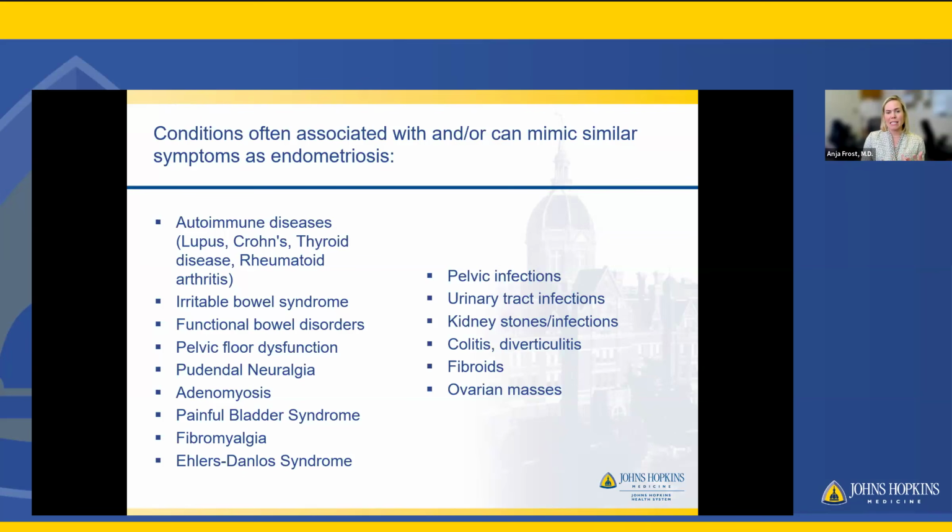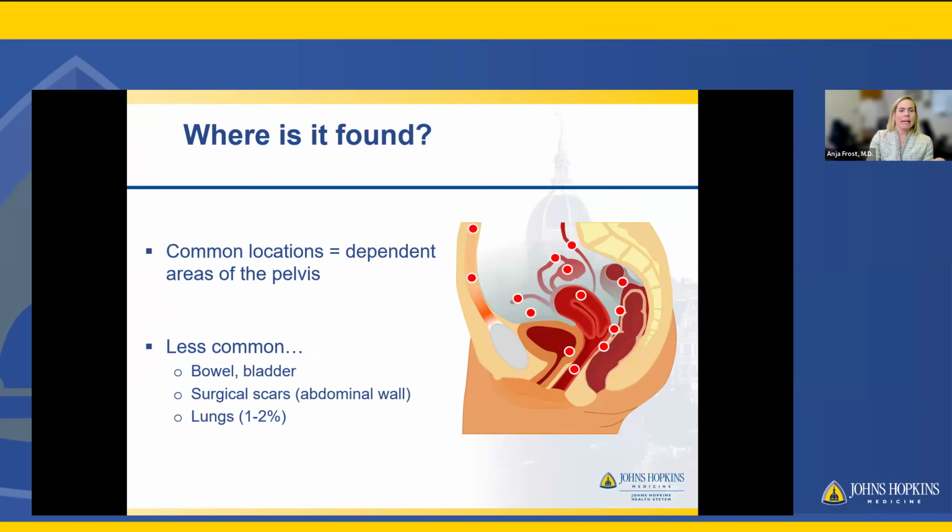On the right is a list of, again, not comprehensive, but a list of symptoms that can actually mimic the disease process. So you'll see later in our evaluation slide is a lot of evaluation at the beginning is ruling out other conditions that can mimic endometriosis. So things like pelvic infections, urinary tract infections, infections or diseases of the bowel. Fibroids based on size sometimes can cause pain symptoms and a variety of different ovarian masses. So again, speaking to a lot of the complexity of this disease process, both in understanding its nature and its overall diagnosis and treatment.